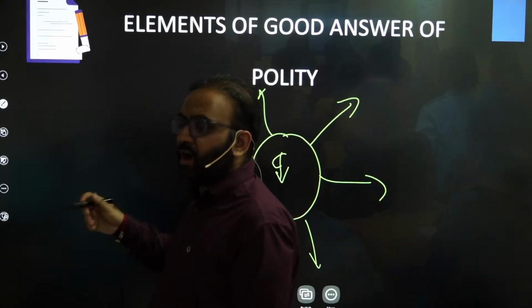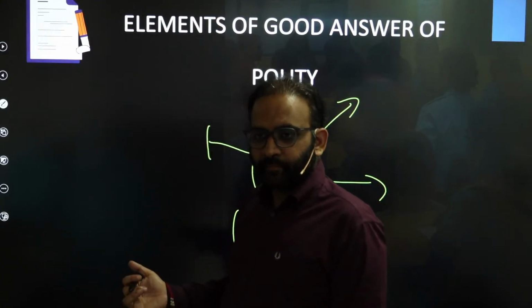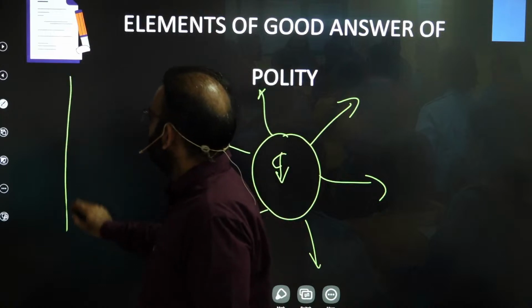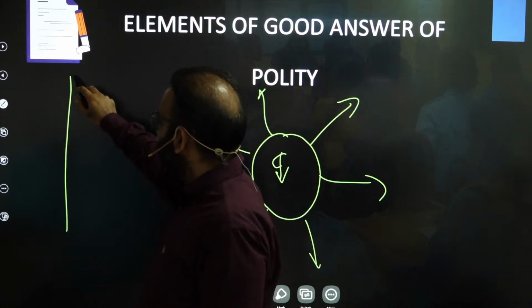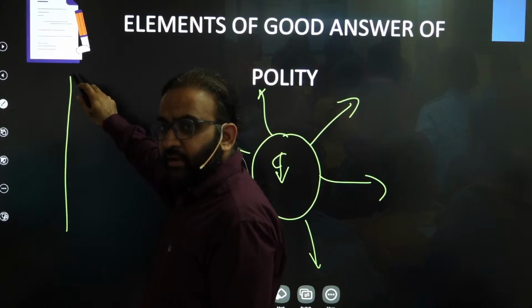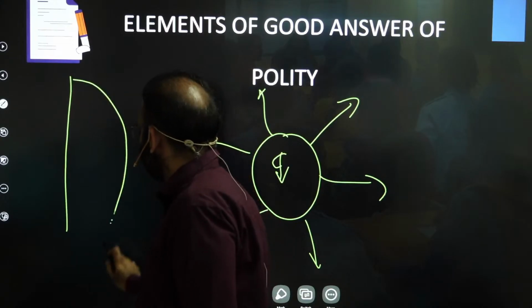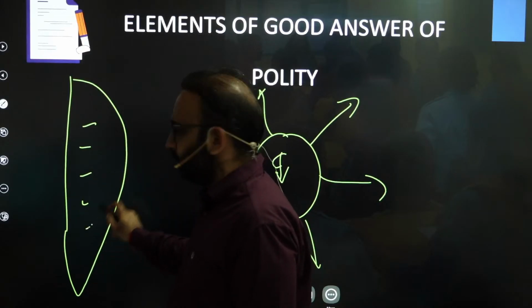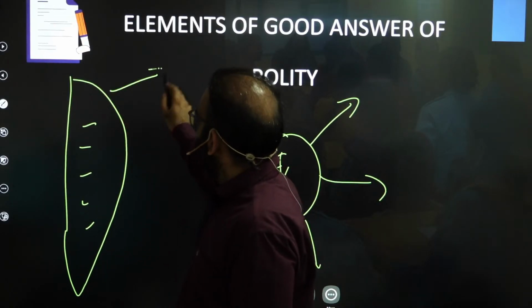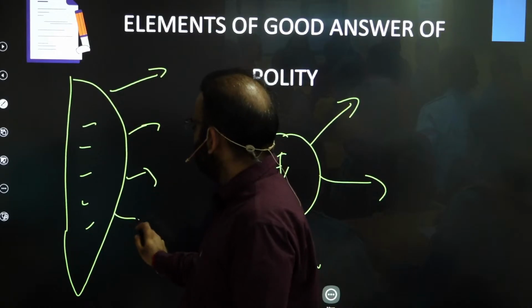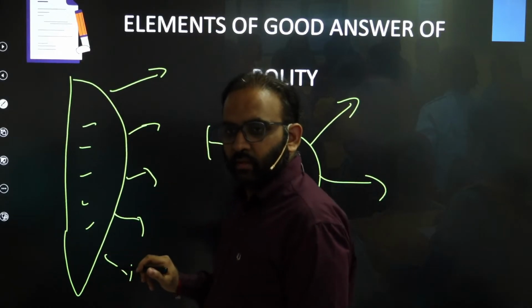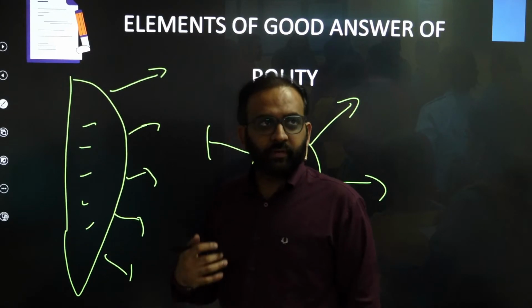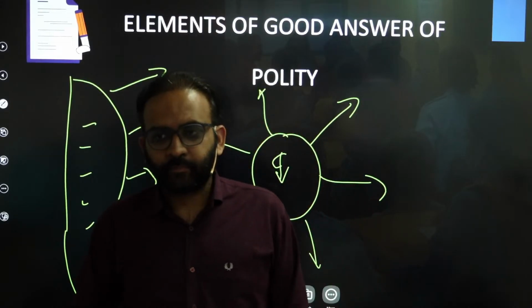Second would be a half moon or half sun flowchart, like at the, suppose, left end of your answer sheet, make a half sun, write the subheading here, right? And by showing the radiations, you can write the points, right? So that's another way of presenting your answer.